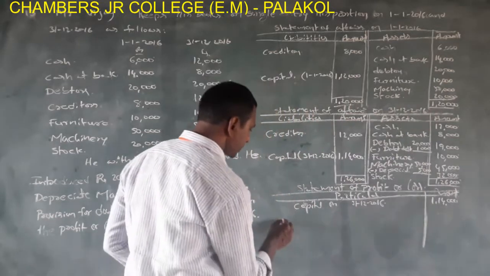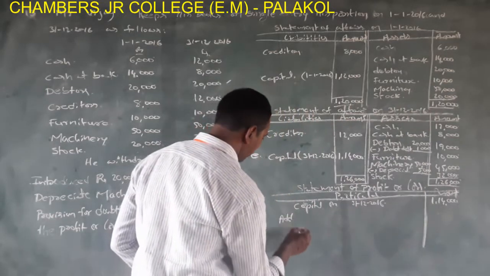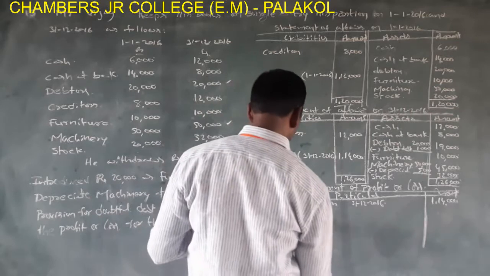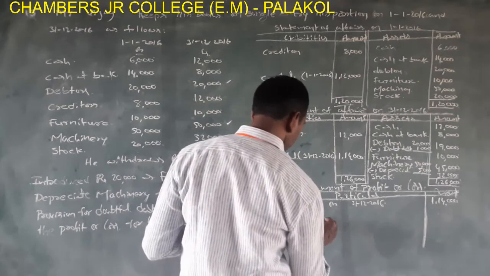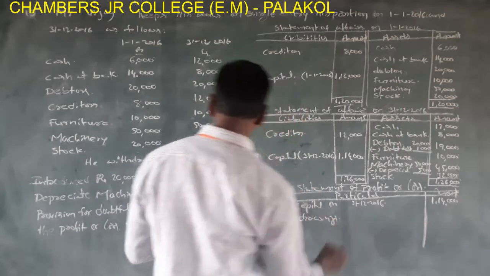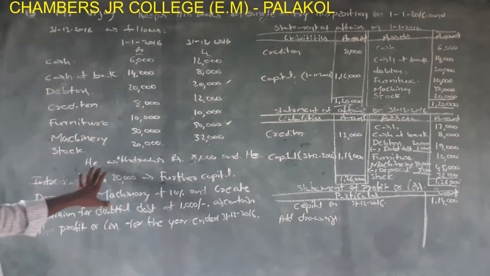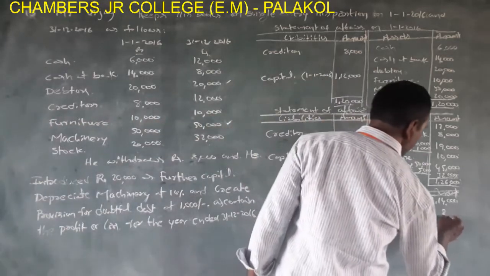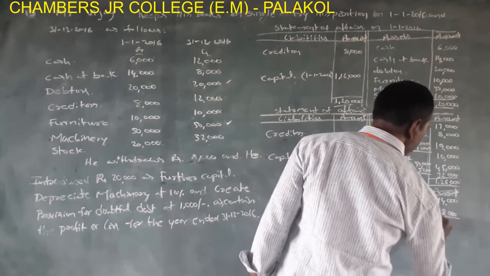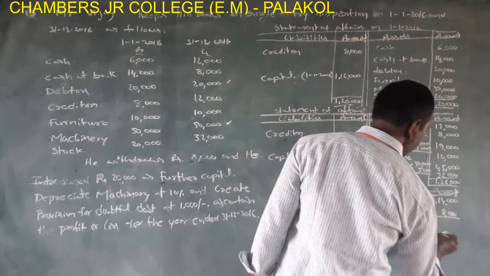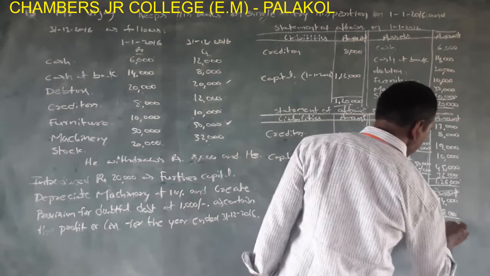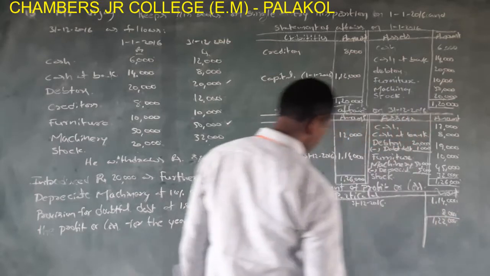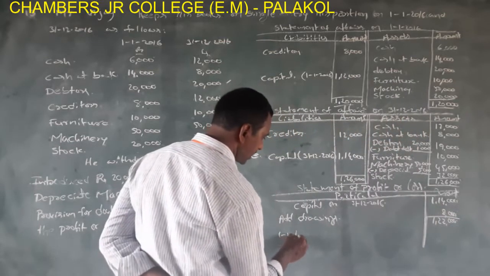Add drawings. Here the amount of drawings, he withdraws rupees 8,000. Drawings rupees 8,000. 1,14,000 plus 8,000, 1,22,000. Less additional capital.